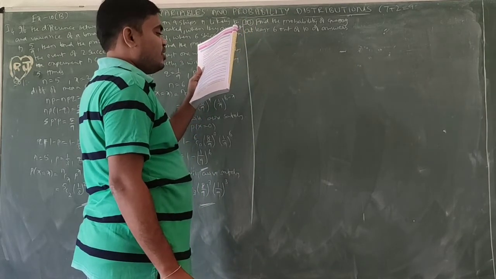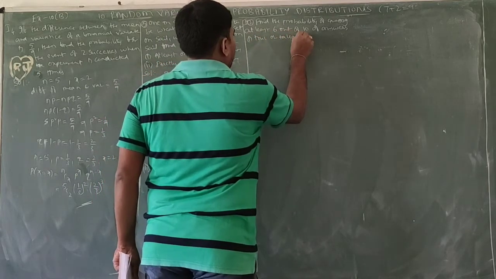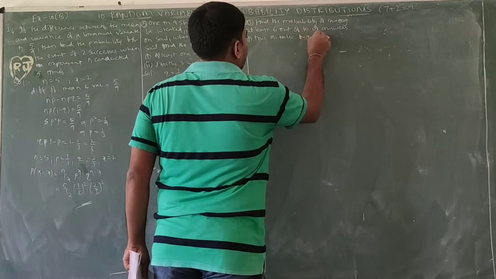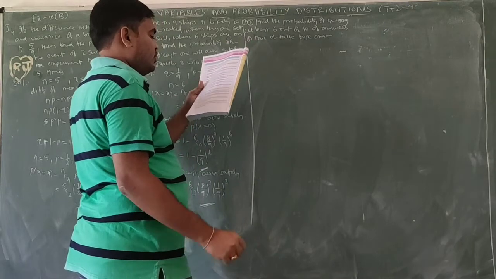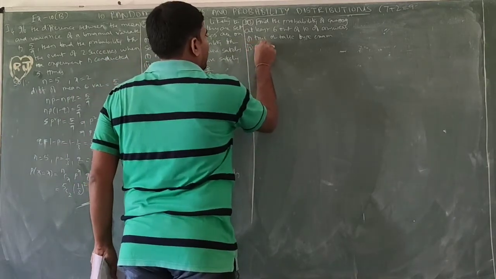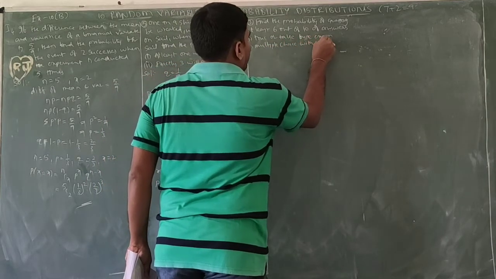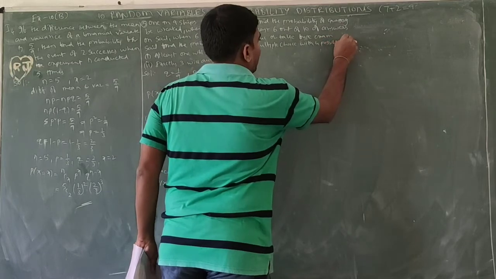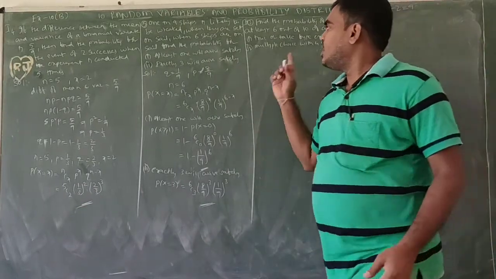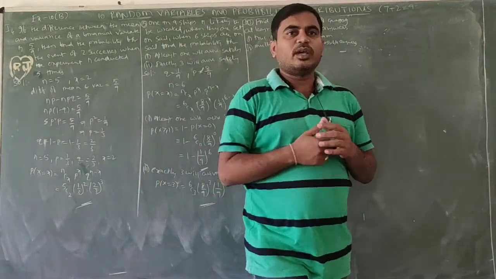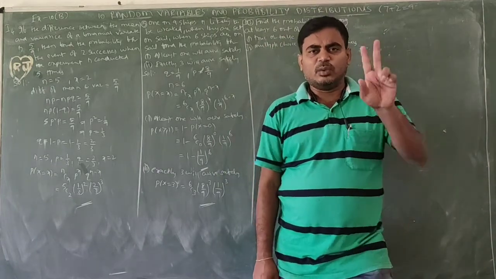First one, true or false type. Second, multiple choice with 4 possible answers. Okay, so first one, true or false type question. Second one, multiple choice type questions. Okay, 4 possible answers. In true or false type questions, there are only two choices.